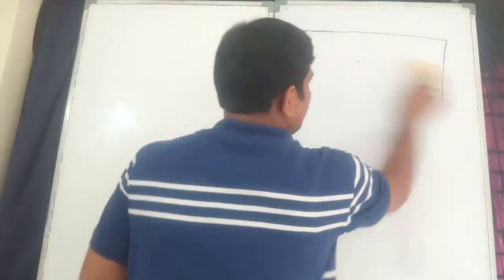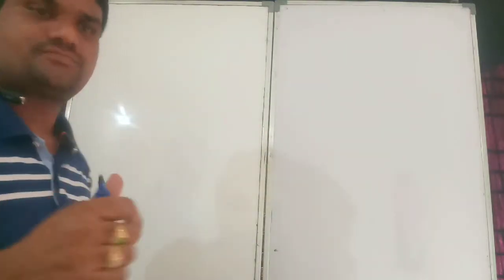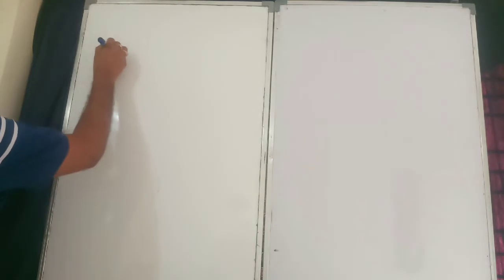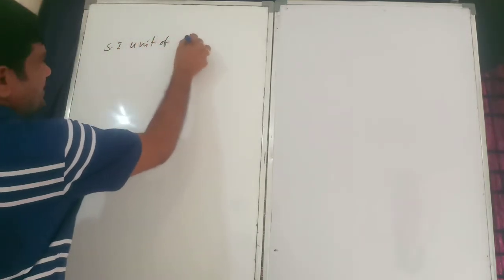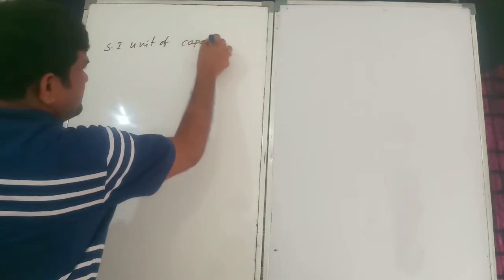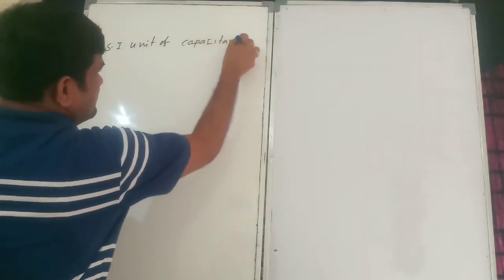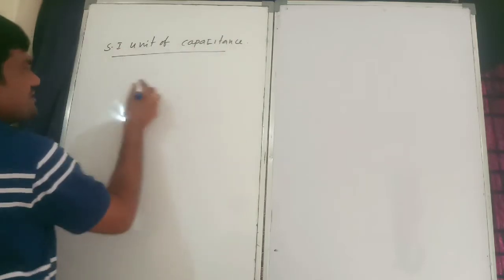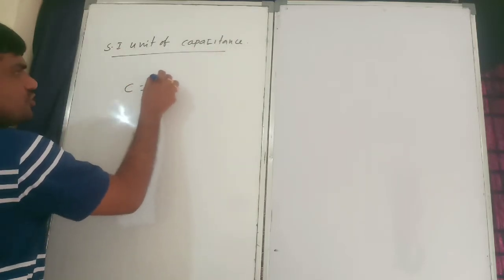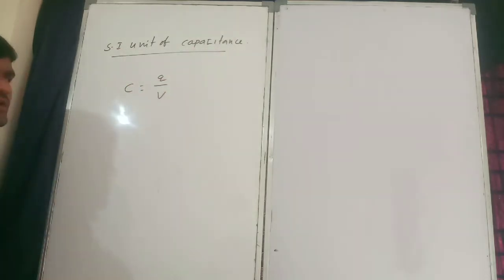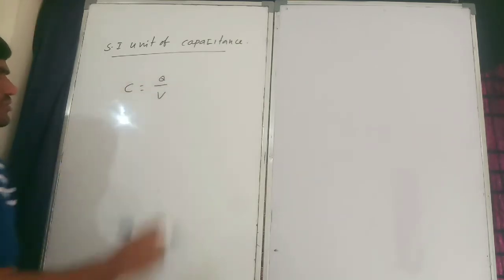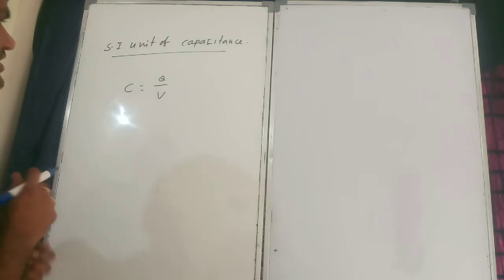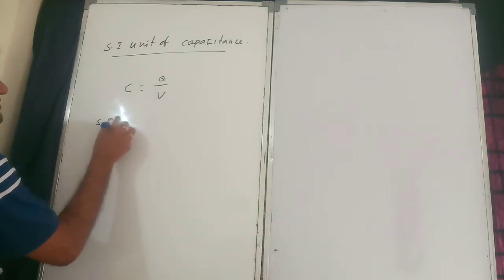After that, we will enter into SI units. The SI unit of capacitance. What is the formula? Capacitance is Q by V. Small q or capital Q, no problem. So what is the SI unit?